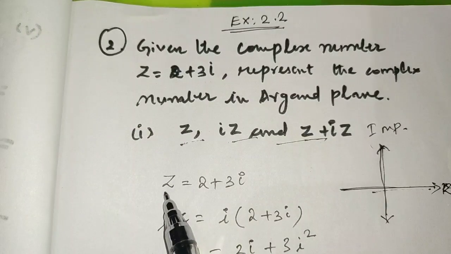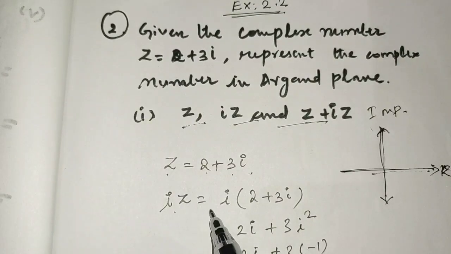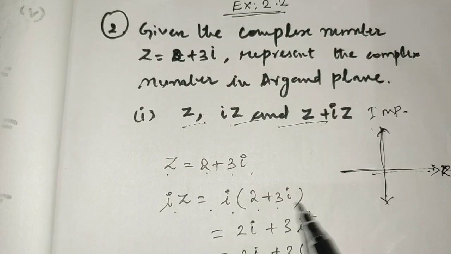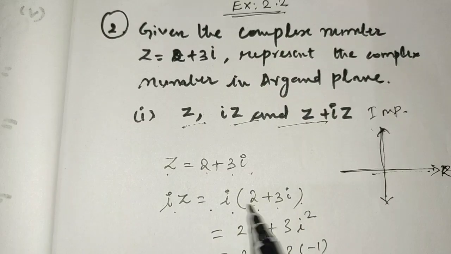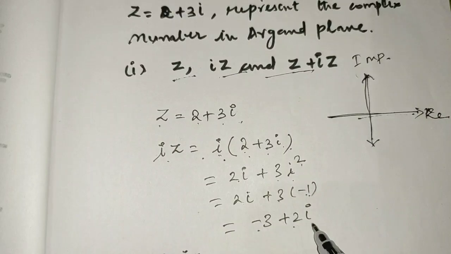So first one, z is equal to 2 plus 3i. Second, iz is equal to i into (2 plus 3i). So 2 into i gives 2i, 3 into i gives 3i square. i square is minus 1. So 3 into minus 1, minus 3 plus 2i.